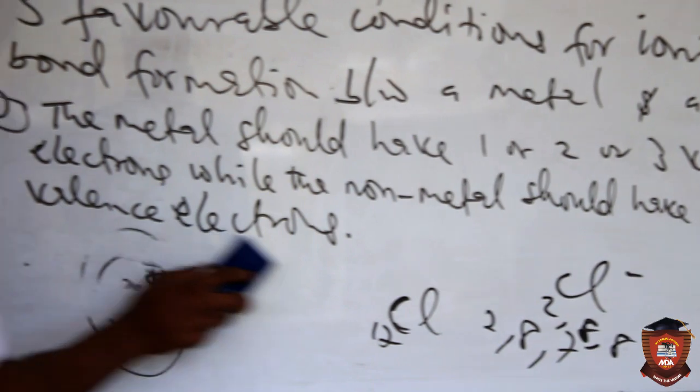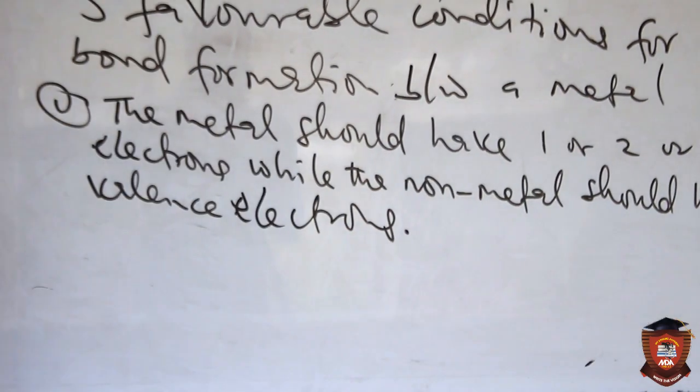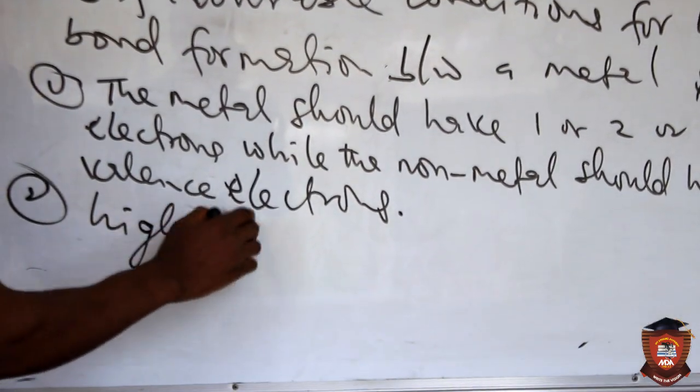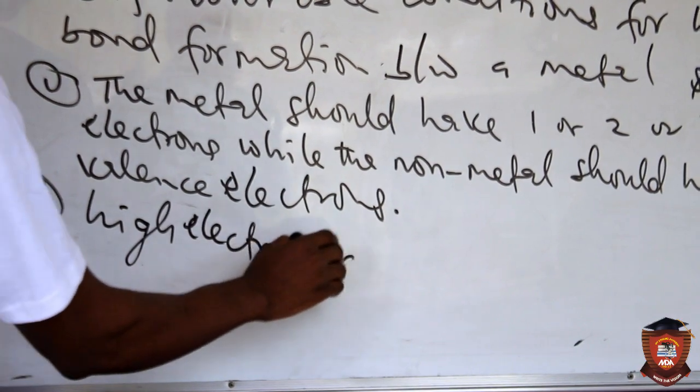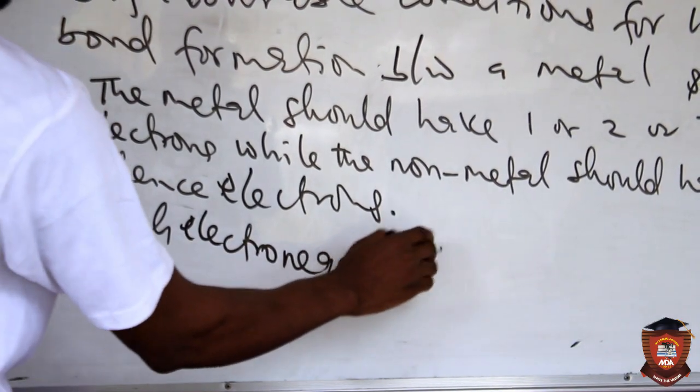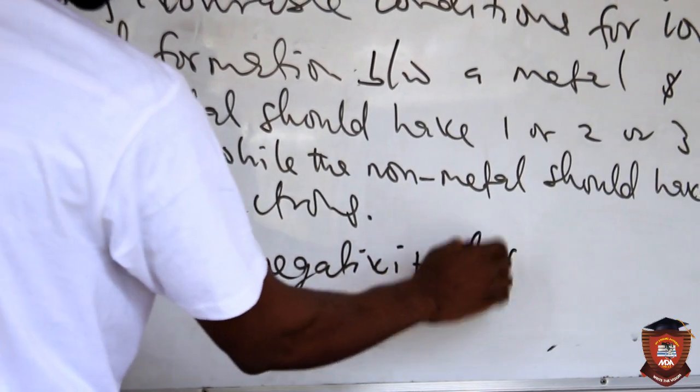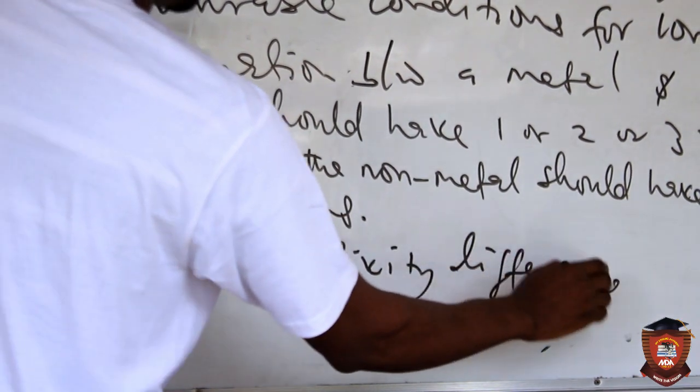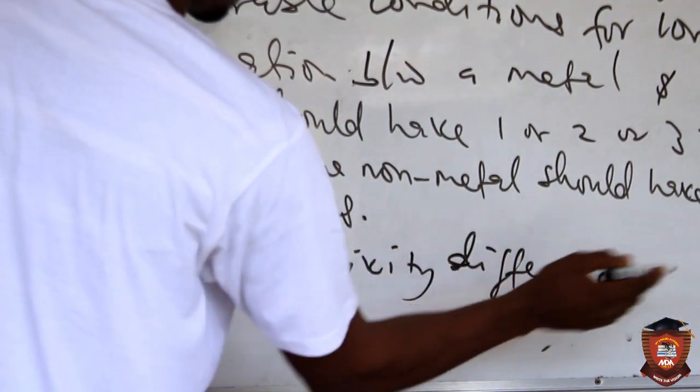Now the second condition is high electronegativity difference. High electronegativity difference, that is the second condition.